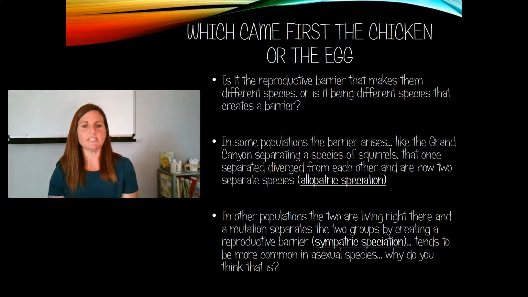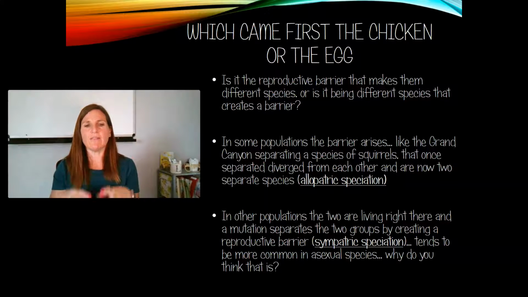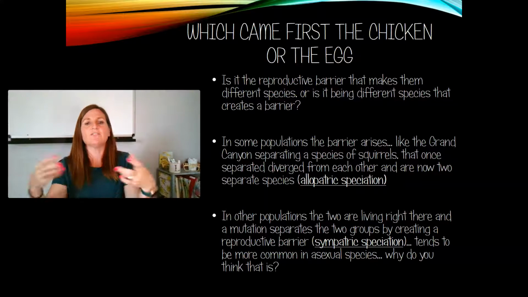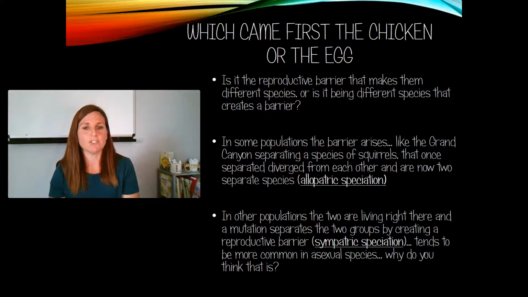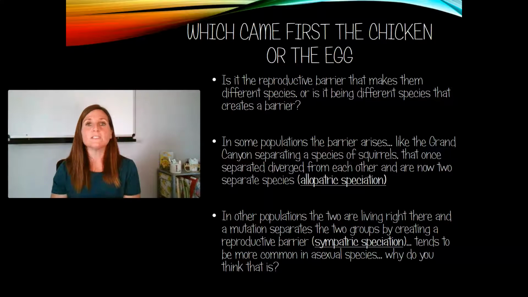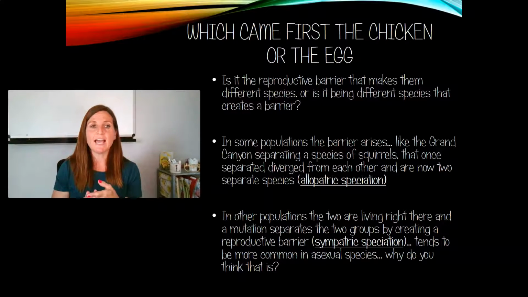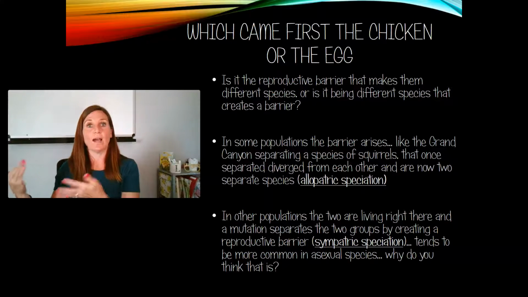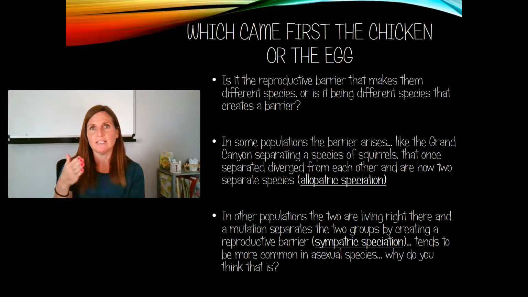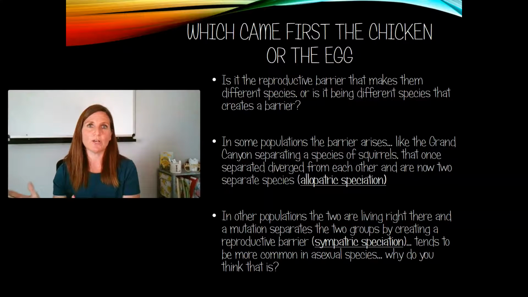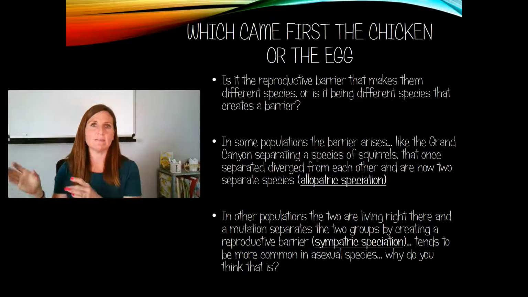But in some populations, the species are living right there and they diverge and they diverge and they diverge until eventually they create a reproductive barrier and then they become separated. And that's called sympatric speciation. Sympatric speciation is more common in asexual species, mostly because in sympatric speciation, you need to have at least two species that have the same reproductive barrier arise in order to have them be able to sexually reproduce. So it would be more difficult in sexual reproduction because you would need to essentially be struck by lightning twice in order to get the exact same mutations to occur in two different organisms living at the same time.